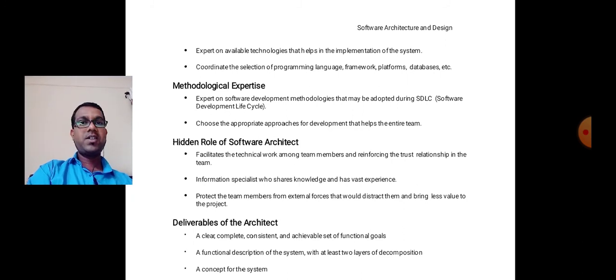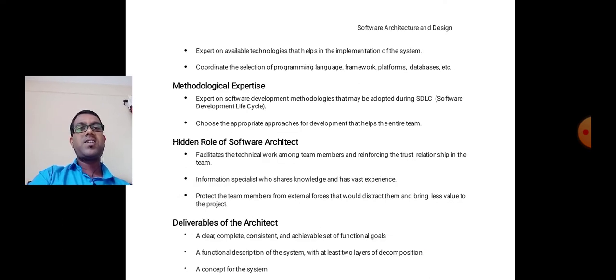Then the next one is methodological expertise. It is expertise on development methodologies that may be adopted during the SDLC, that is software development life cycle. Then choose appropriate approaches for development that help the entire team. These were all the roles of software architecture, but there are a few roles that are hidden, so we have to discuss the hidden roles of software architecture.